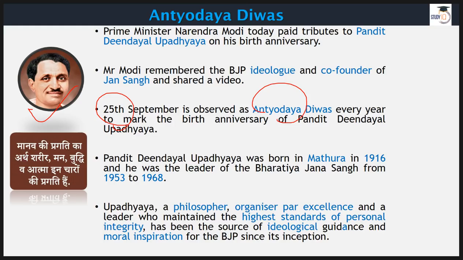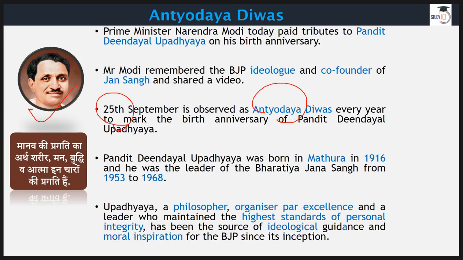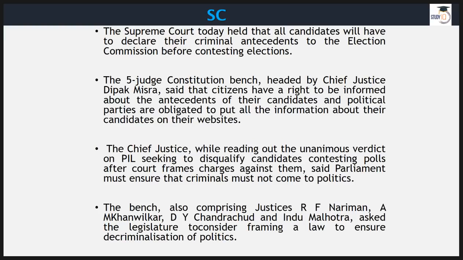He was a philosopher, an organizer par excellence, and as far as integrity is concerned, he was a person you will look upon as a man of integrity. He used to believe that our society as well as our country cannot be called developed until the last person, the last man in the queue, has been developed. So this sort of thinking he used to carry, and he was a great leader, of course.